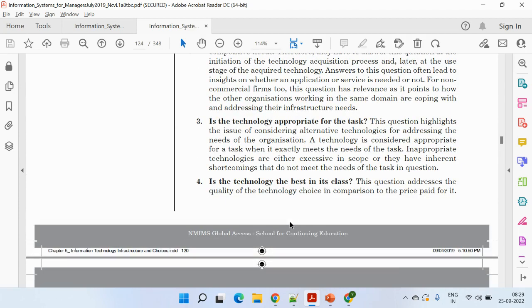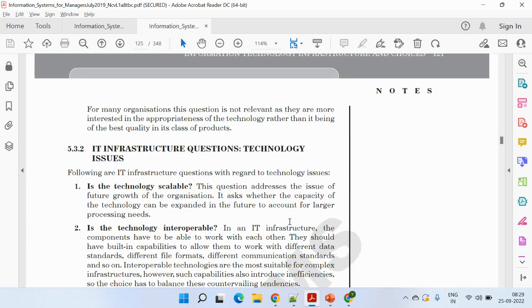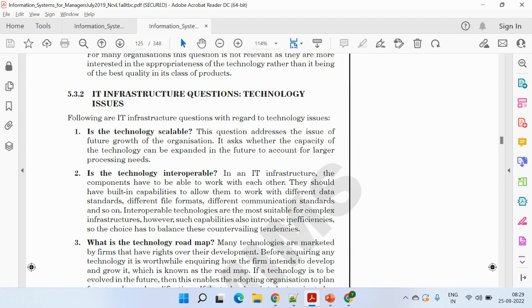So these are the four questions. It's not like you just simply write the exact content. You just simply revamp or rephrase the things in your own words. Coming to the last part of this question, the technology issues.